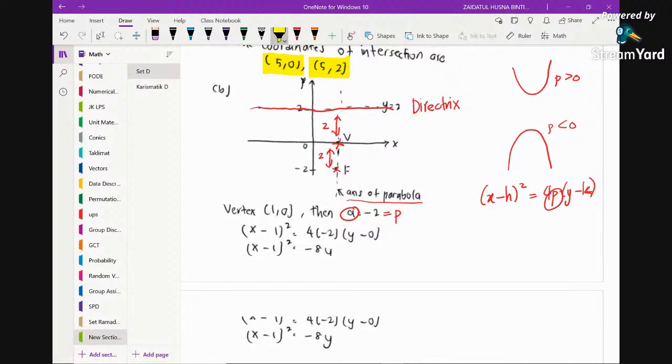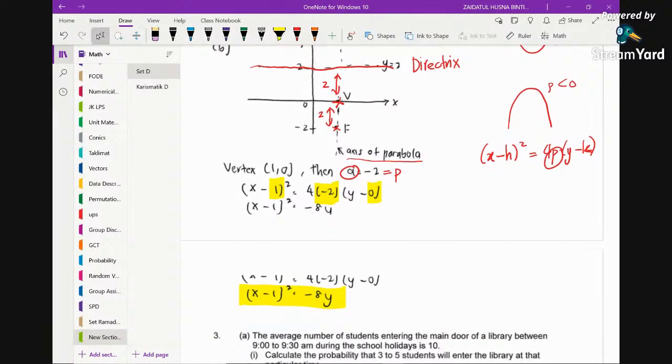So you will have this. We substitute 1 and we substitute 0. Because it opens downward, it's negative, so p is negative. We substitute -2. Eventually you simplify, and this is the equation of the parabola. And then hence sketch.